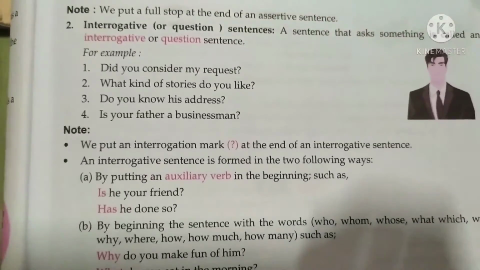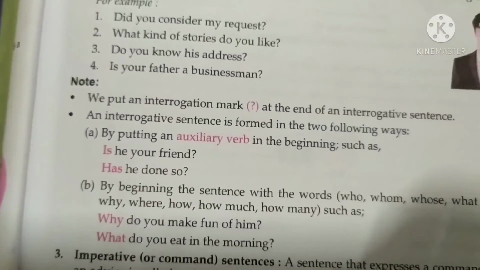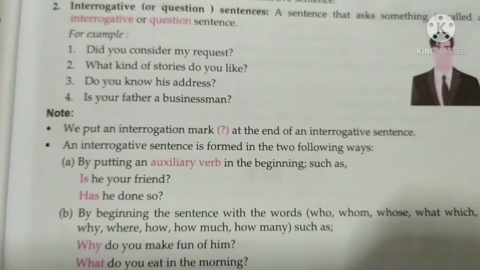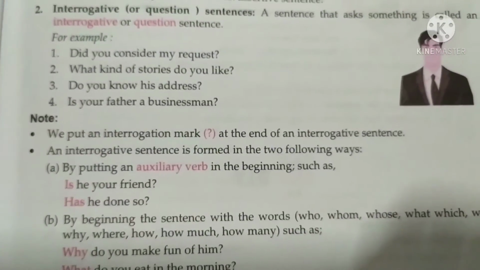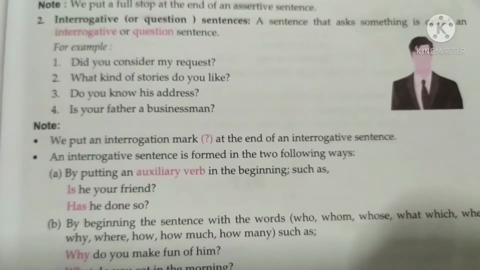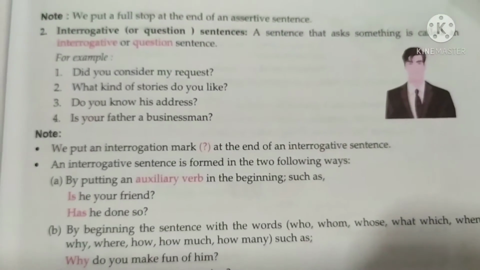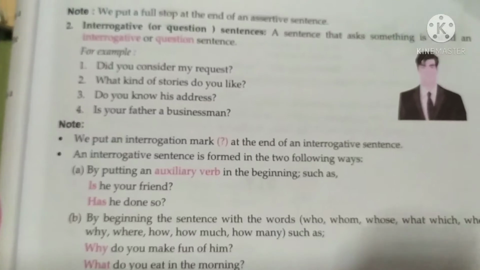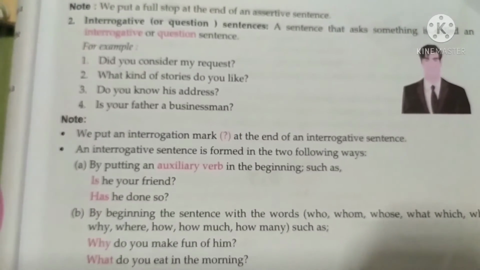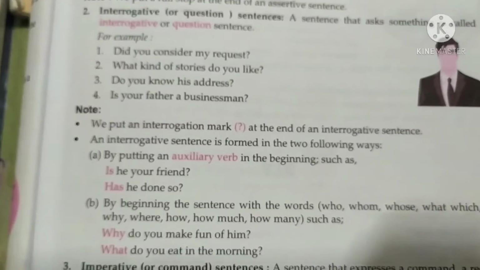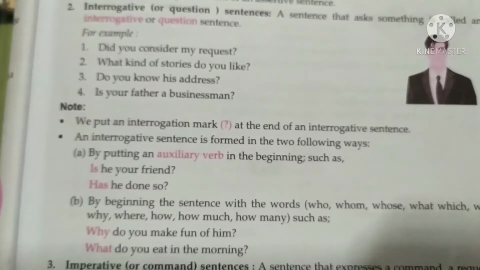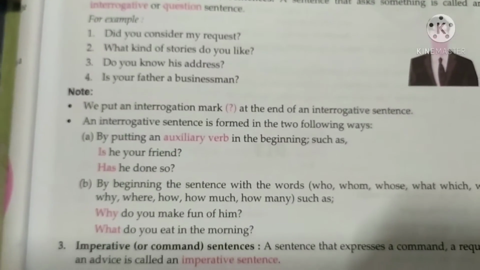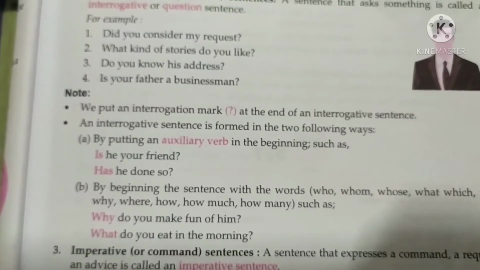Okay, a sentence that requests information is called an interrogative sentence. It always ends with a question mark. Interrogative sentences are of four types. The first one is the WH question. These are direct questions that begin with a WH word like how, what, when, where, why, which, who, whose and whom. For example, how many eggs did the hen lay, or how old are you. Where is my book, why are the children crying.